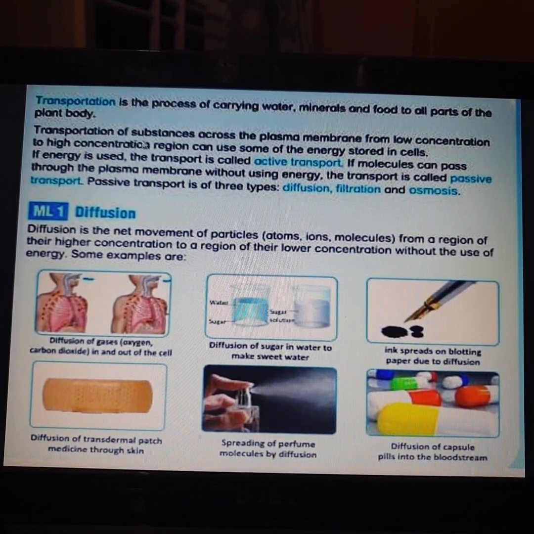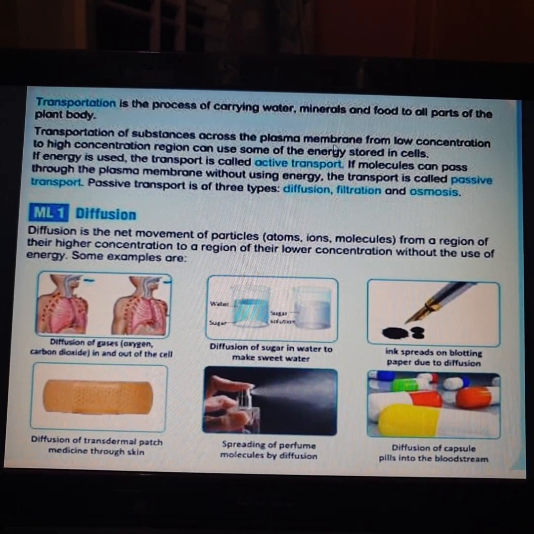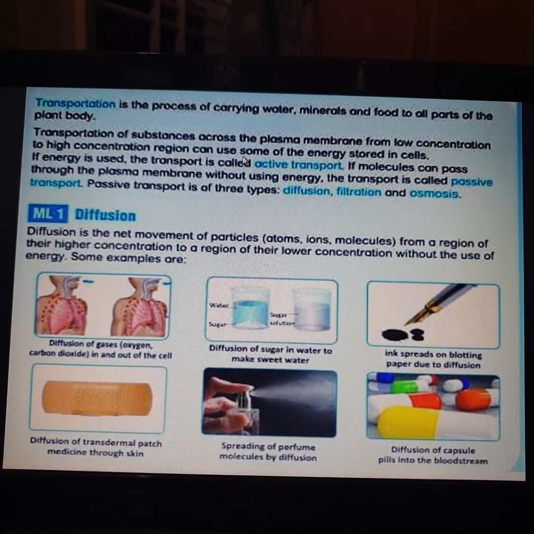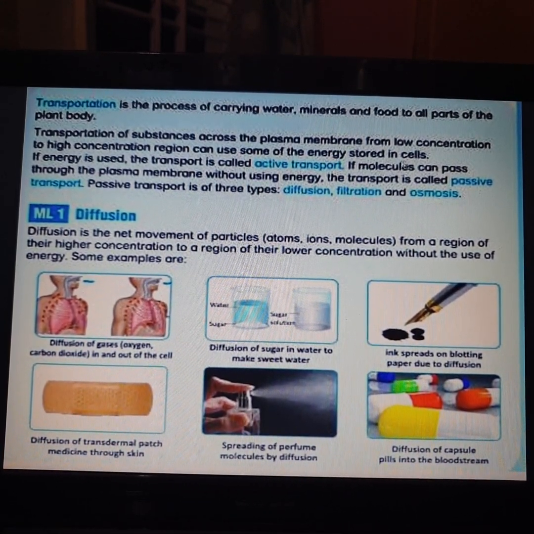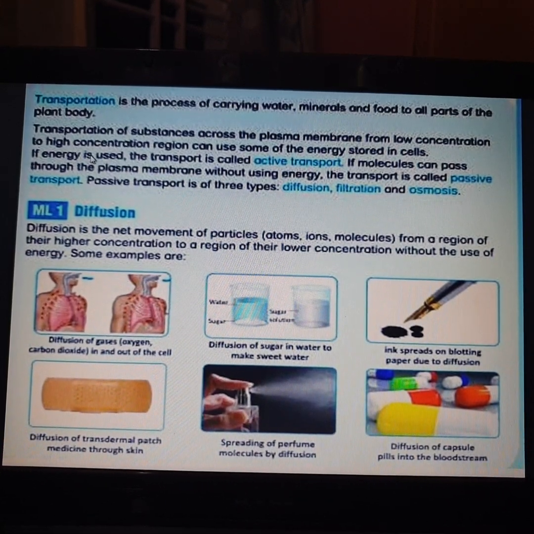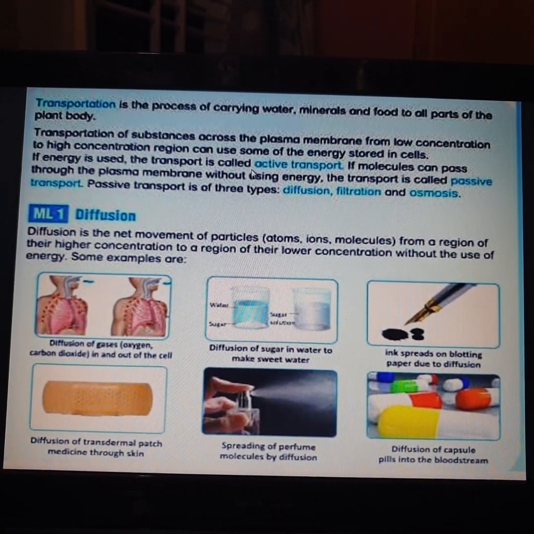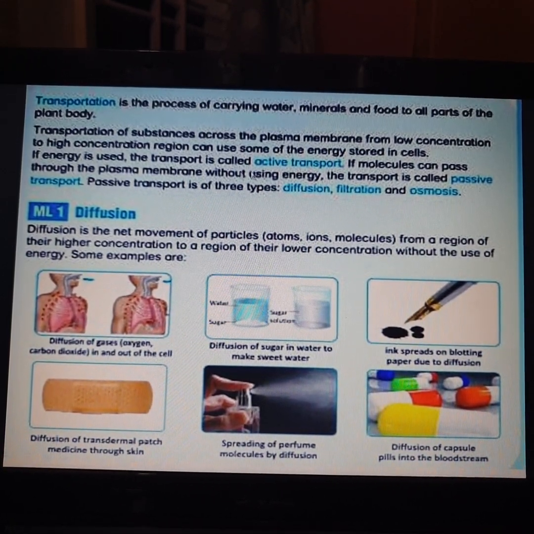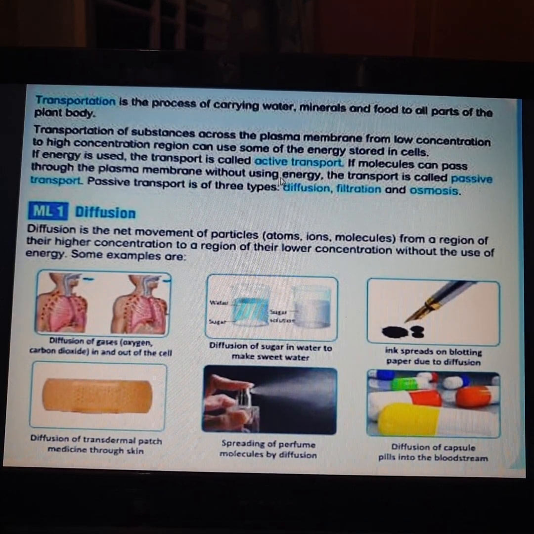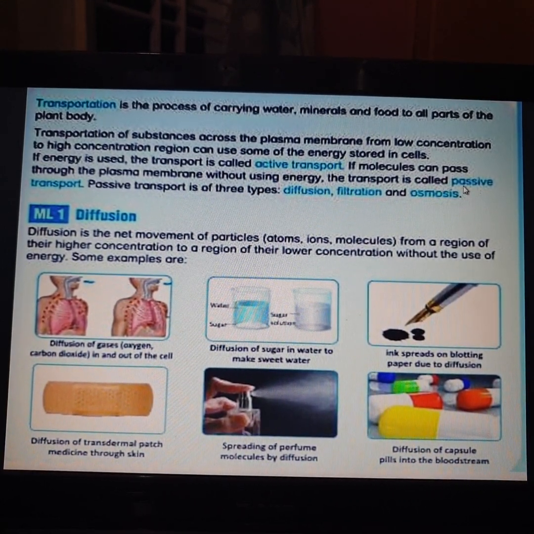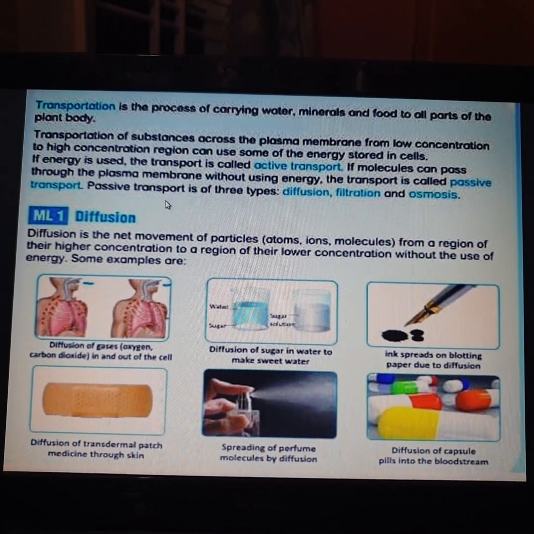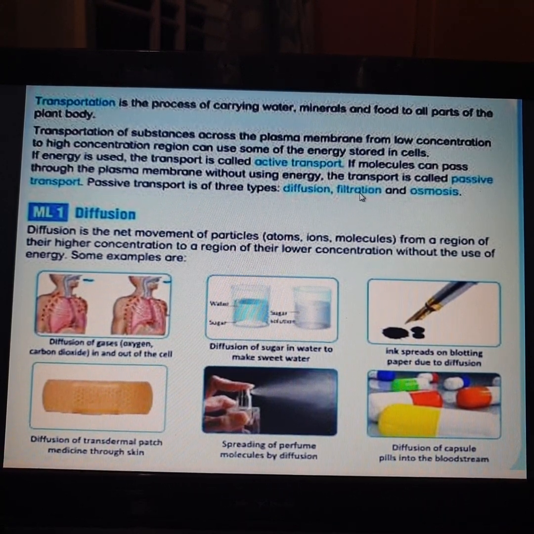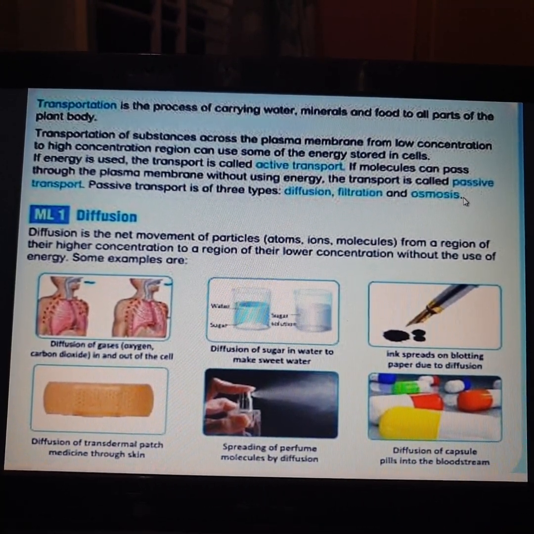Transportation of substances across the plasma membrane from lower concentration to higher concentration region can use some of the energy stored in cells. If energy is used, the transportation is called active transport. If molecules can pass through the plasma membrane without using energy, the transportation is called passive transport. Passive transport is of three types: diffusion, filtration, and osmosis.